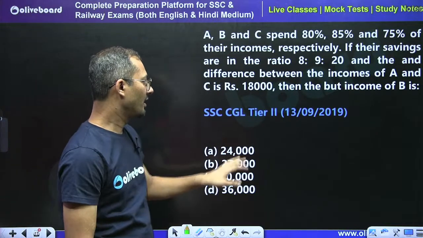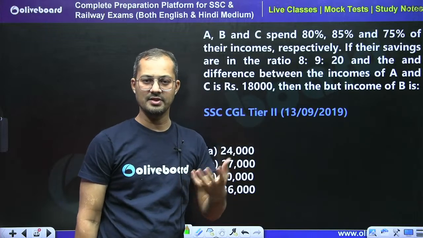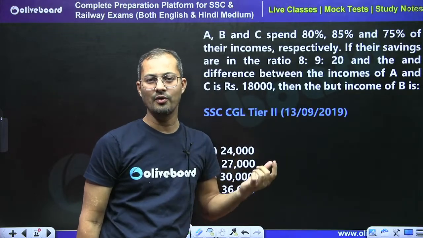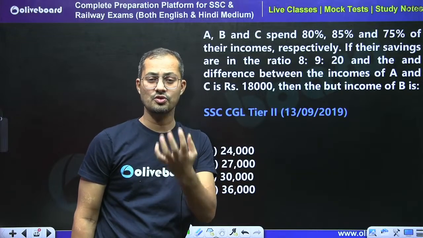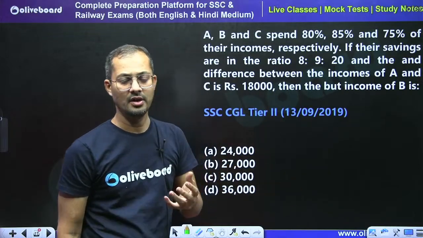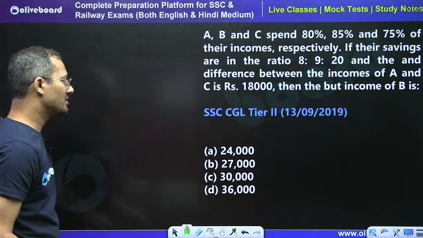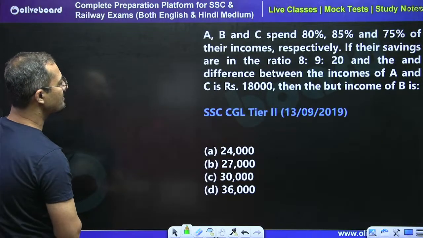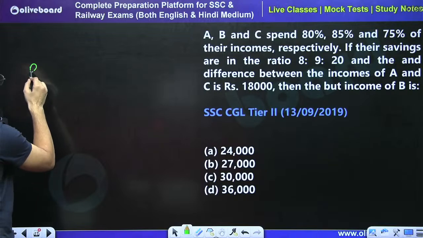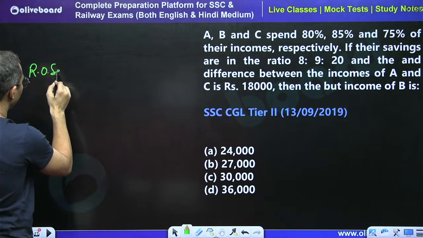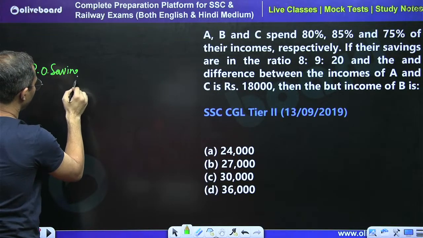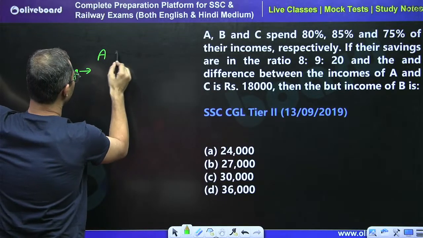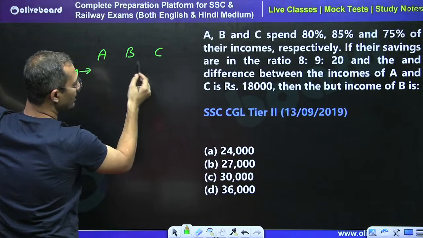See, my dear student, let me first make you understand the concept, then I will tell you what the exam approach will be, how in just 2 lines, in just 2 steps, I can do this question. I will tell you later. So what is the basic concept? Here we have the ratio of saving. The ratio of saving for ABC is